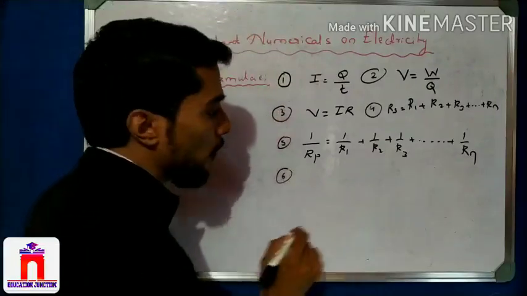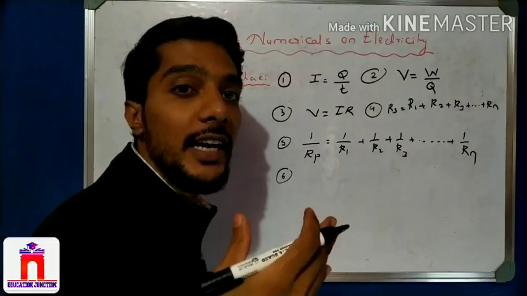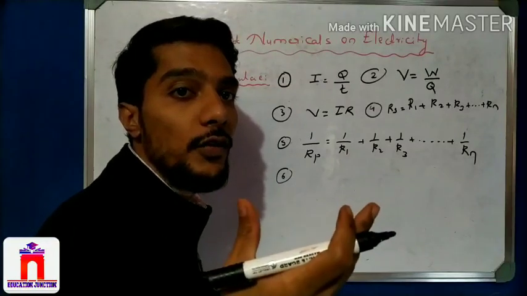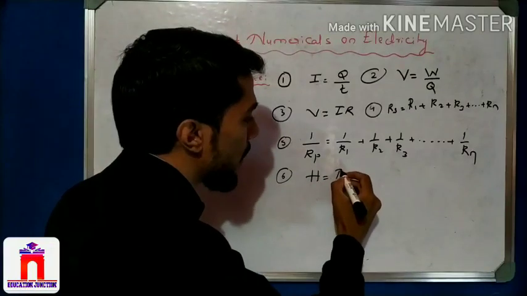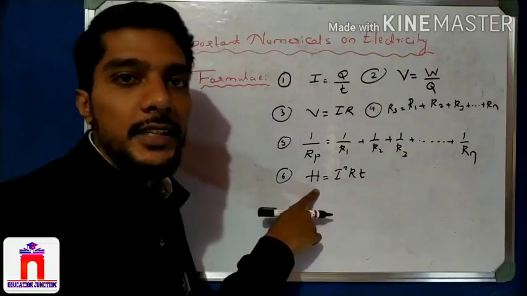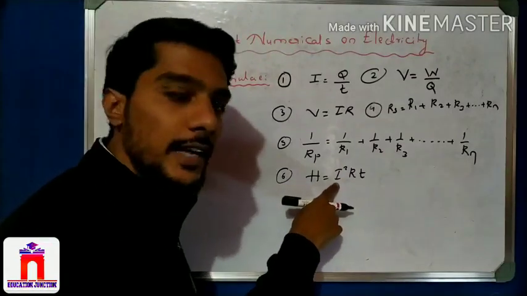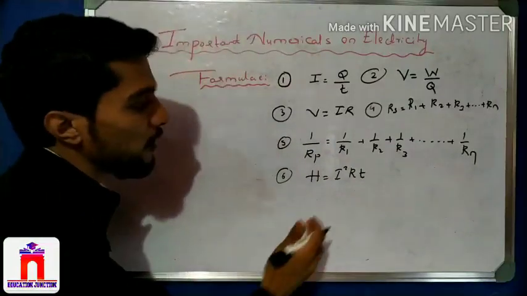Whenever the current is flowing in the circuit, heat is generated. What is the law? Joule's law of heating. That is H is equal to I square RT. Right? H is the heat, I is the current, R is the resistance, and T is the time. Okay. Now this is a very important formula.